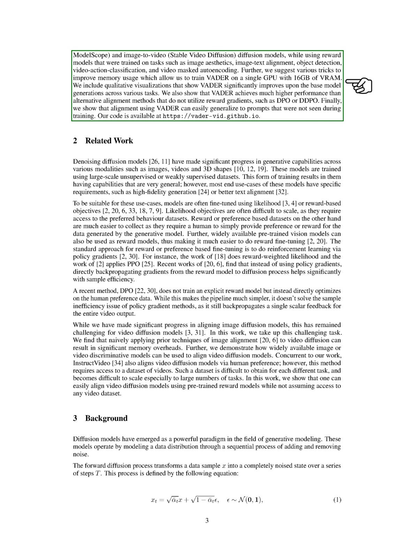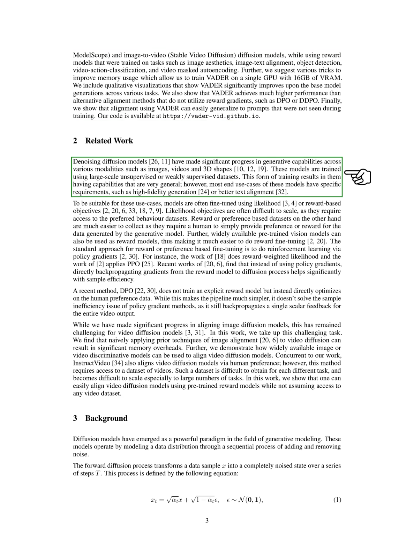Section: Related work. In this section, we will discuss the progress made in denoising diffusion models, which have shown significant advancements in generating images, videos, and 3D shapes. These models are typically trained using large unsupervised or weakly supervised datasets, giving them broad capabilities.